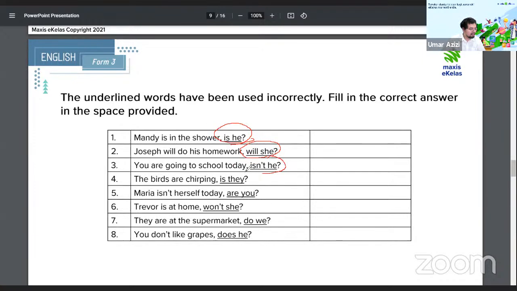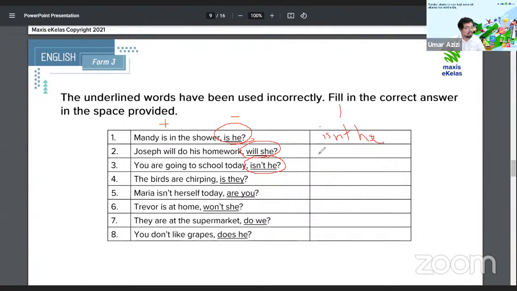These are all the tags, and they come in the opposite of the statement. If the statement is positive, this is positive. This needs to be in the negative. So an example here, number 1: Mandy is in the shower. Is not correct because is the positive also. We need to change is to negative. So it's isn't he. All right.